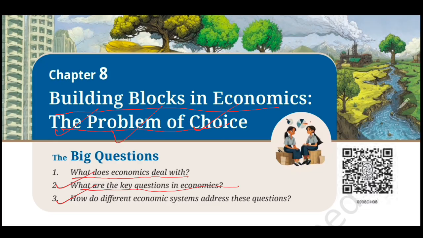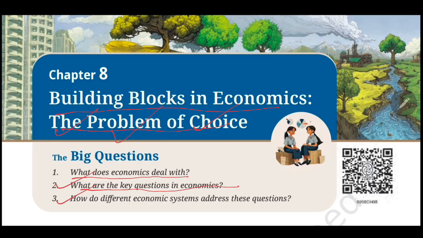So, class 9, from today, I want you to look at ordinary decisions differently. When you decide whether to spend or save, when your family decides what to buy, when a farmer decides what to grow, when a company decides how to produce, when a government decides where to spend, don't just see it as a decision. See the economic problem behind that decision, because economics isn't something that happens only in a textbook.